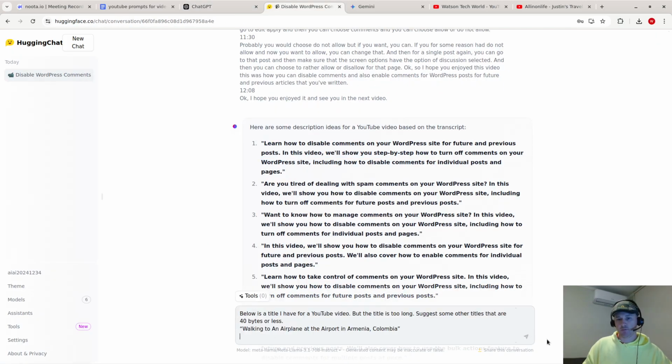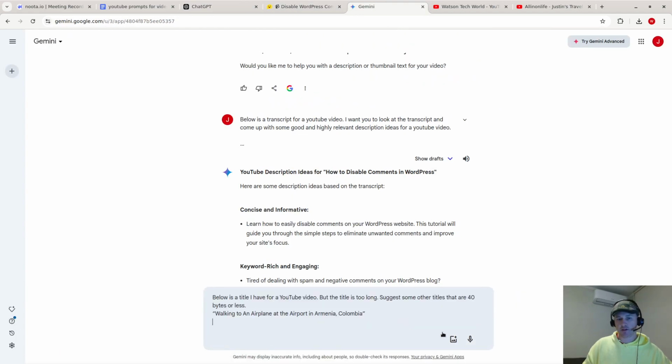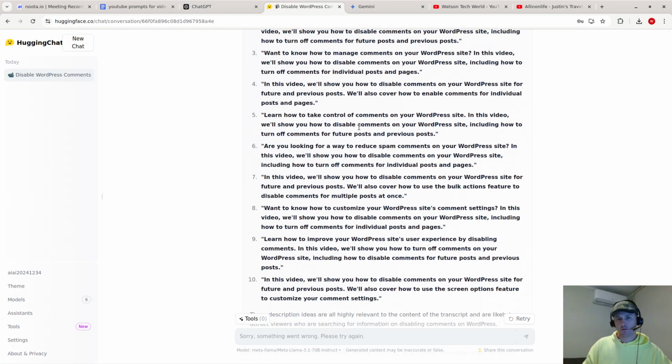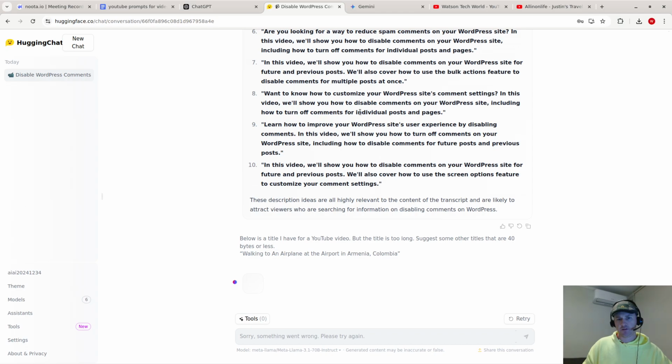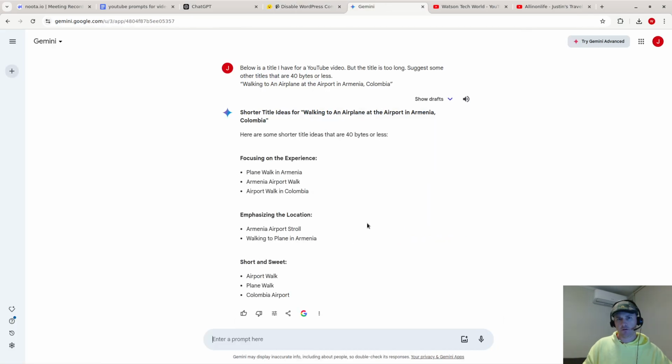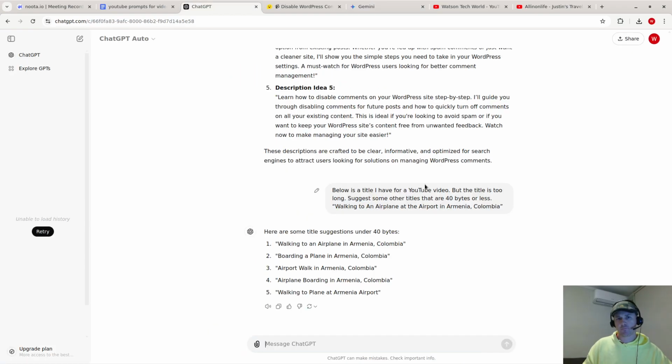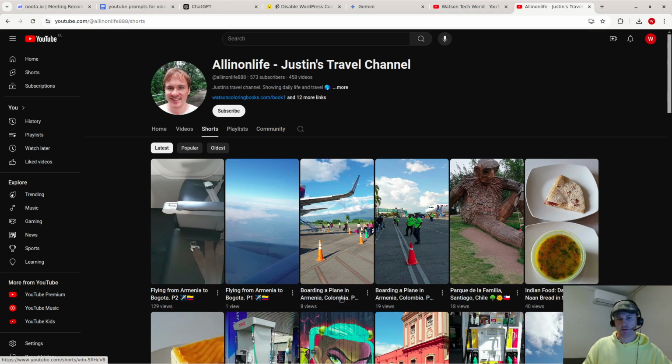Okay, that's ChatGPT. This is Llama with Hugging Chat. Okay, Llama 3 is taking a little bit long. Okay, so I think this one is not bad. Plane walk in Armenia airport walk. But ChatGPT maybe is good. Walking to an airplane, boarding a plane in Armenia, Colombia. Yeah, I think this was one of the ones I used. Let's see here, boarding a plane in Armenia, Colombia.